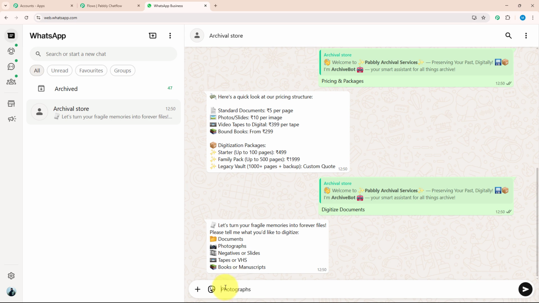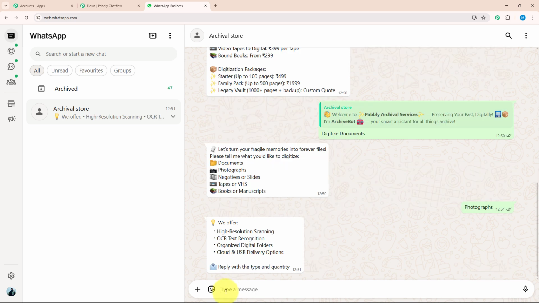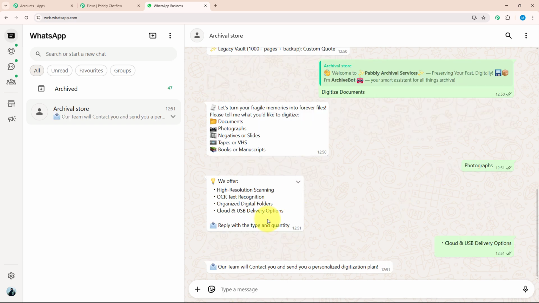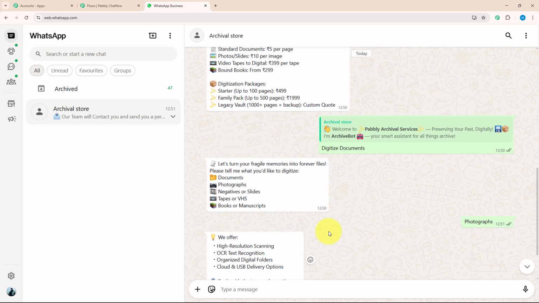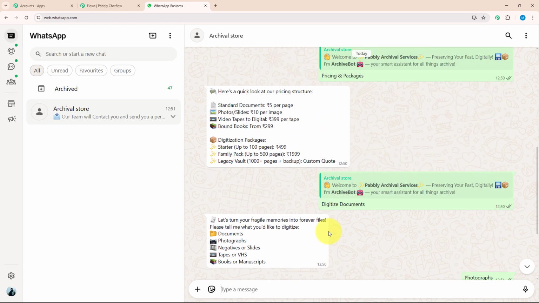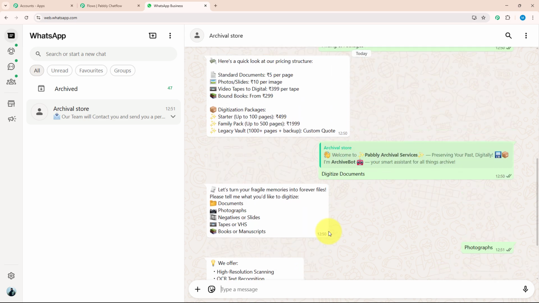For that, I will enter photographs, and here I got another question in which they have asked me about the quality. Let's say I want to digitize in cloud and USB. I will enter that. As you can see, I got a response that says a team will contact you and send you a personalized digitization plan. So yes, as you can see, this chatbot is replying to me within seconds, that too without any manual effort. That is the power of Pabbly Chatflow.